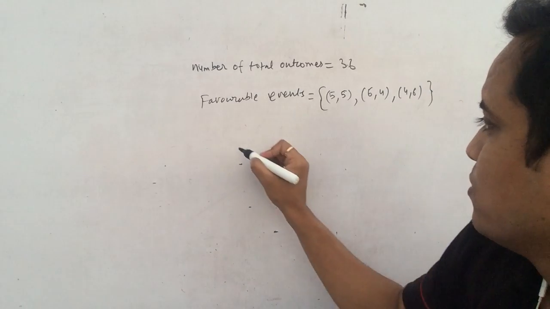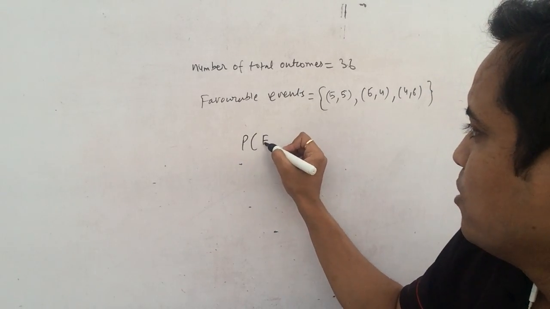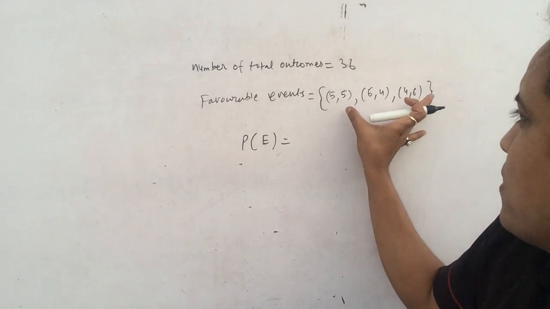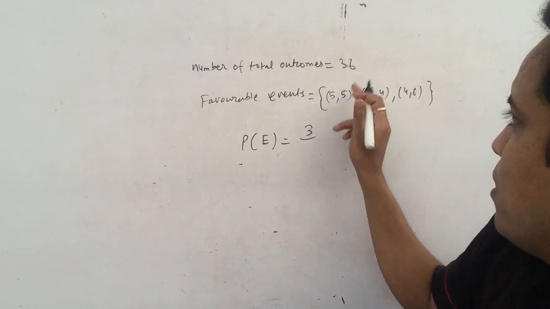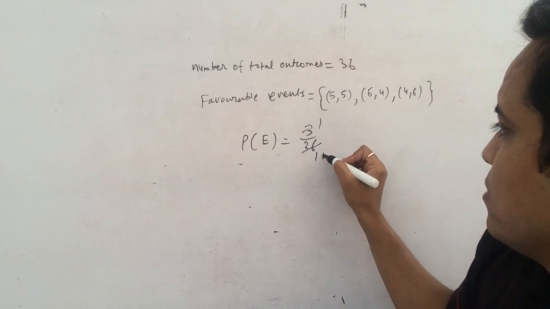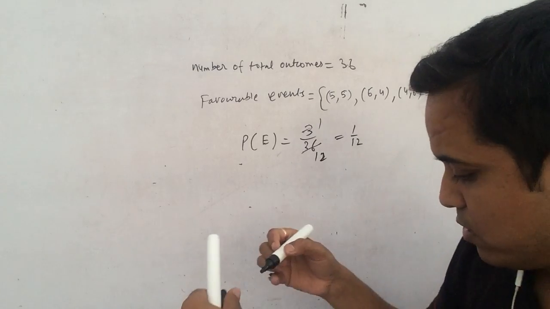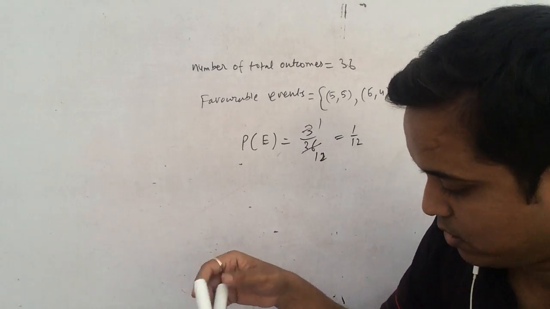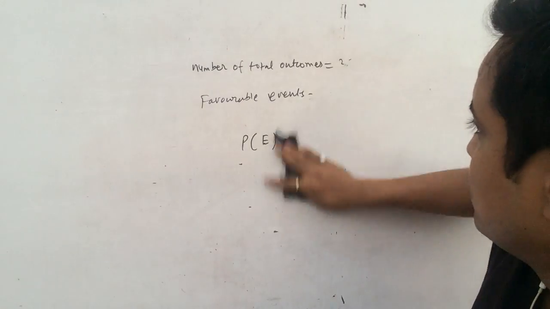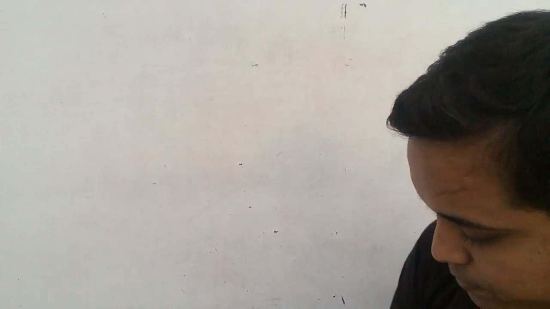Yeah. So how would you find the probability? The probability of that event is the number of favorable outcomes, which is 3, upon the number of total outcomes, which is 36. 3 by 36 is 1 by 12. Is it the answer? I have to check. Yes, it is 1 by 12. I hope you have understood. These are multiple choice questions.